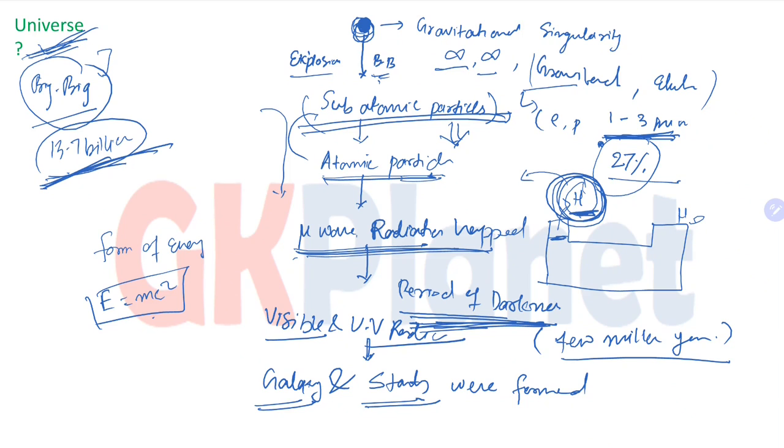So this is how the process went from the beginning to the formation of galaxies. Now we will discuss how these galaxies and stars were formed. This is all we will discuss in this chapter. The rest we will discuss in lecture 3.